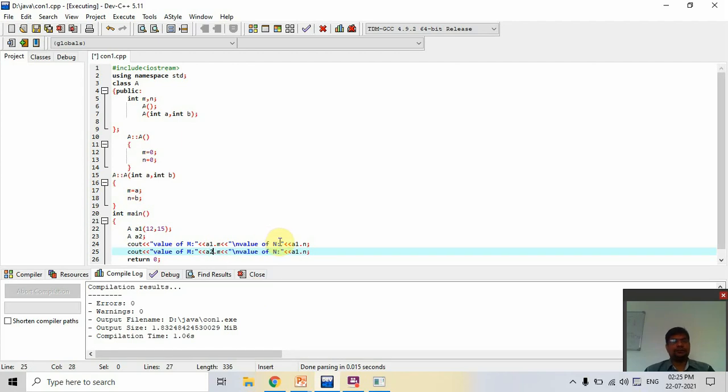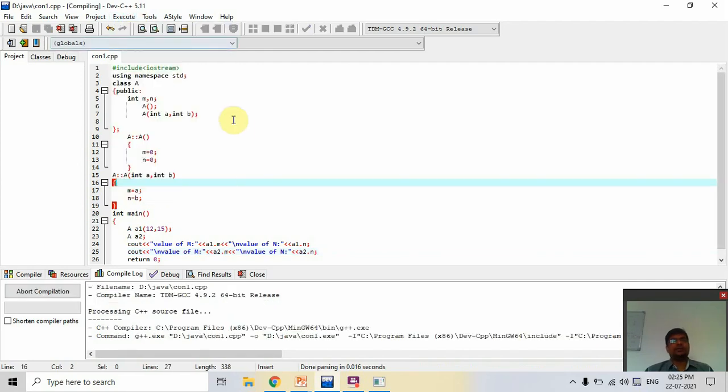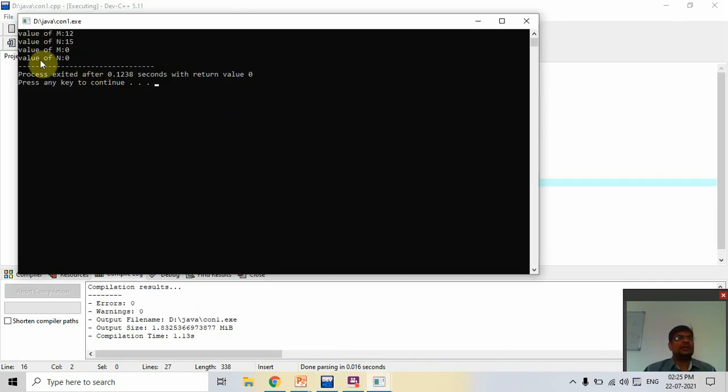A2 and also here A2. Now I place the slash n also here. Now I check this. First we compile this. If there is no error, now I execute this. So you check that. First we call A1, so here 12 and 15 are there. If we don't call the parameterized constructor, then m and n are assigned as 0. At that time the default constructor is called.